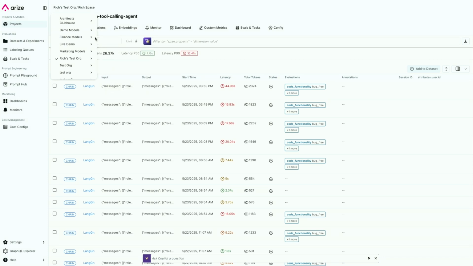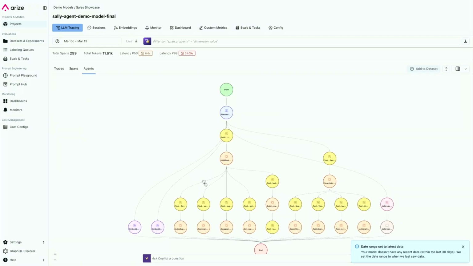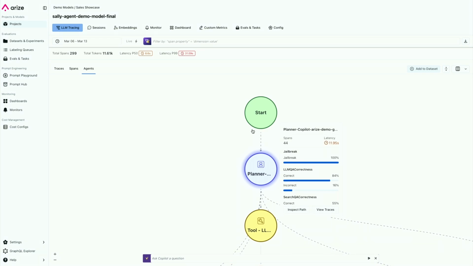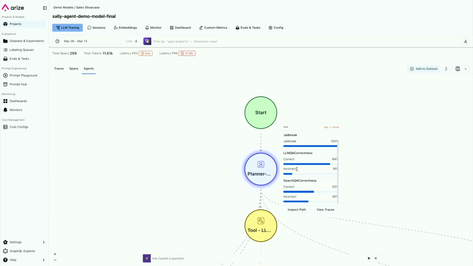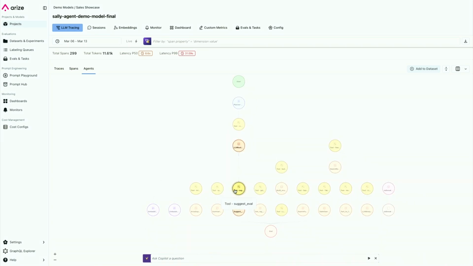What I'm going to go through today is our own agent, just so you guys can see it. This is a visualization of our own agent, for teams who don't know about it. Our Copilot has more of an orchestration worker type approach, where we have a planner. The planner decides what route this agent should go through. As you can see here, I'm evaluating all the different paths that the planner can go through. And then the planner decides what tool calls to route to and call for this agent.